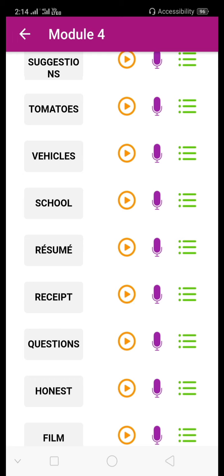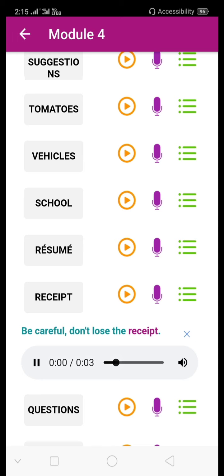Then receipt. What we generally pronounce for this word is wrong. Do not pronounce it that way, but pronounce it as receipt. Be careful. Don't lose the receipt.